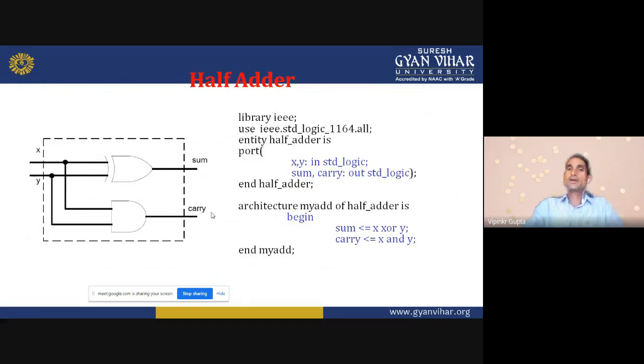In the library declaration, what are we doing? First of all, we declare the library. In most of the programs in our syllabus, the libraries are the same. Library IEEE; the semicolon is a must. Without the semicolon, it will show an error. Use IEEE.std_logic_1164.all; with a semicolon.